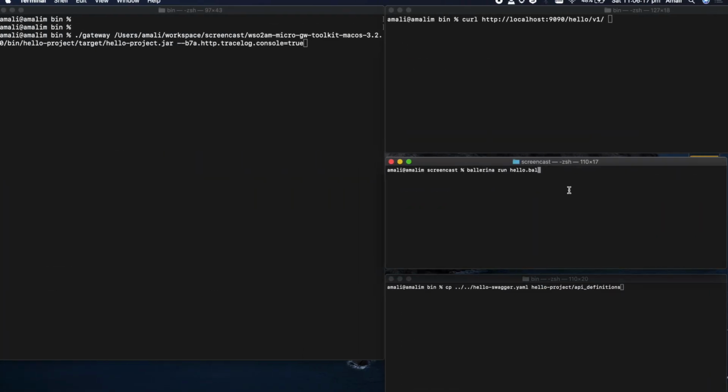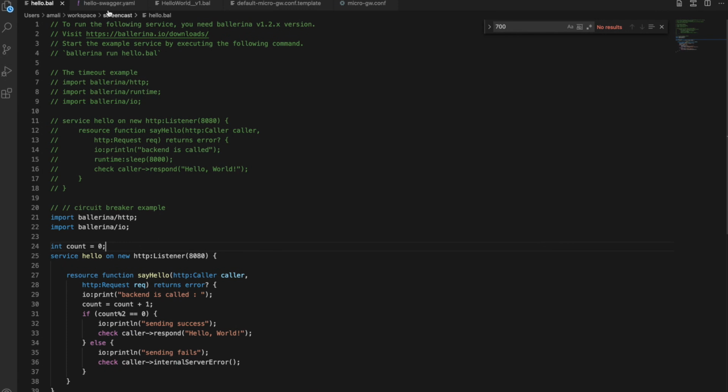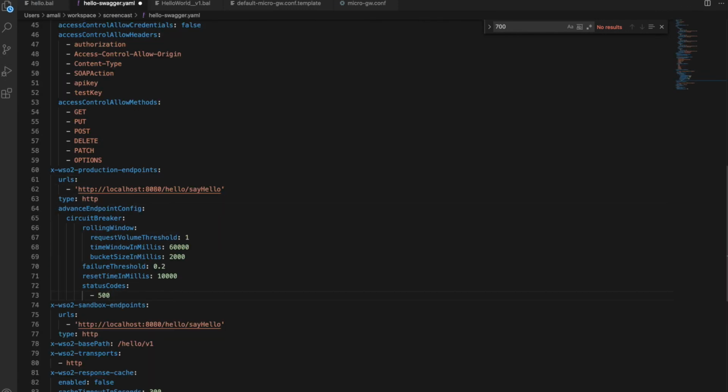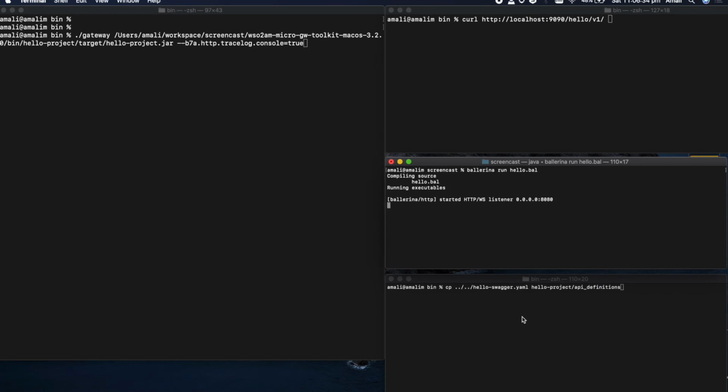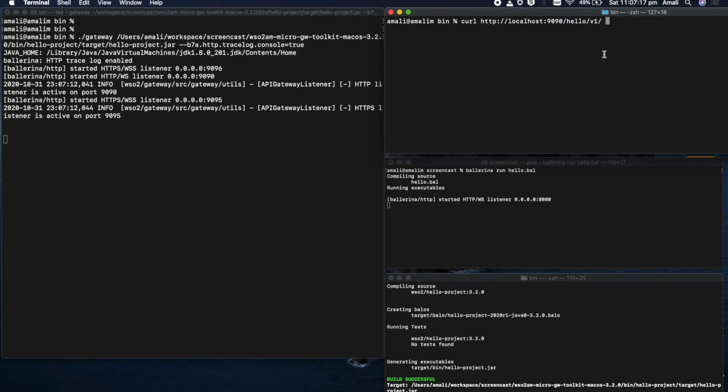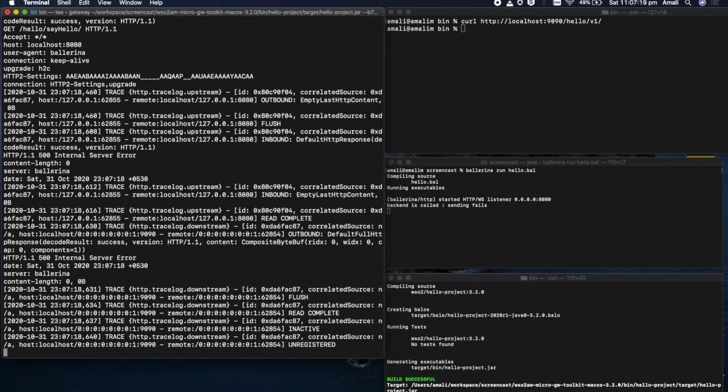Let's start the mock backend. Go to the API definition and provide the circuit breaker configurations. I'm setting the reset time to 10 seconds. Copy the API definition and rebuild the project again. Let's restart the gateway and invoke the API.